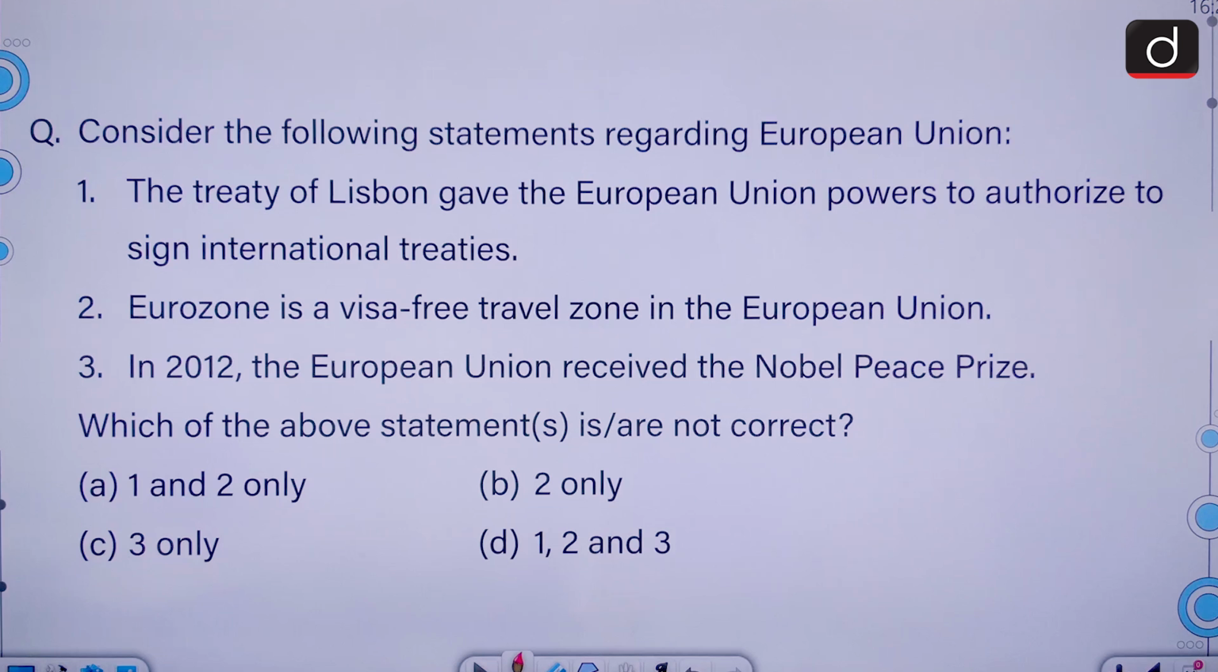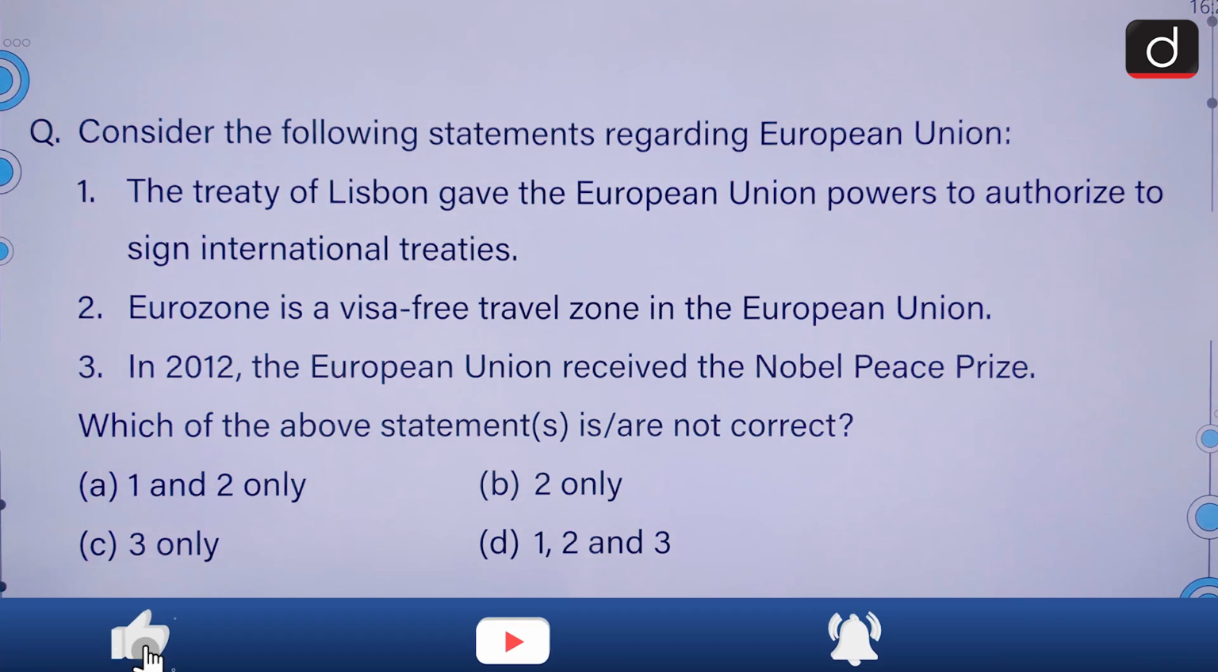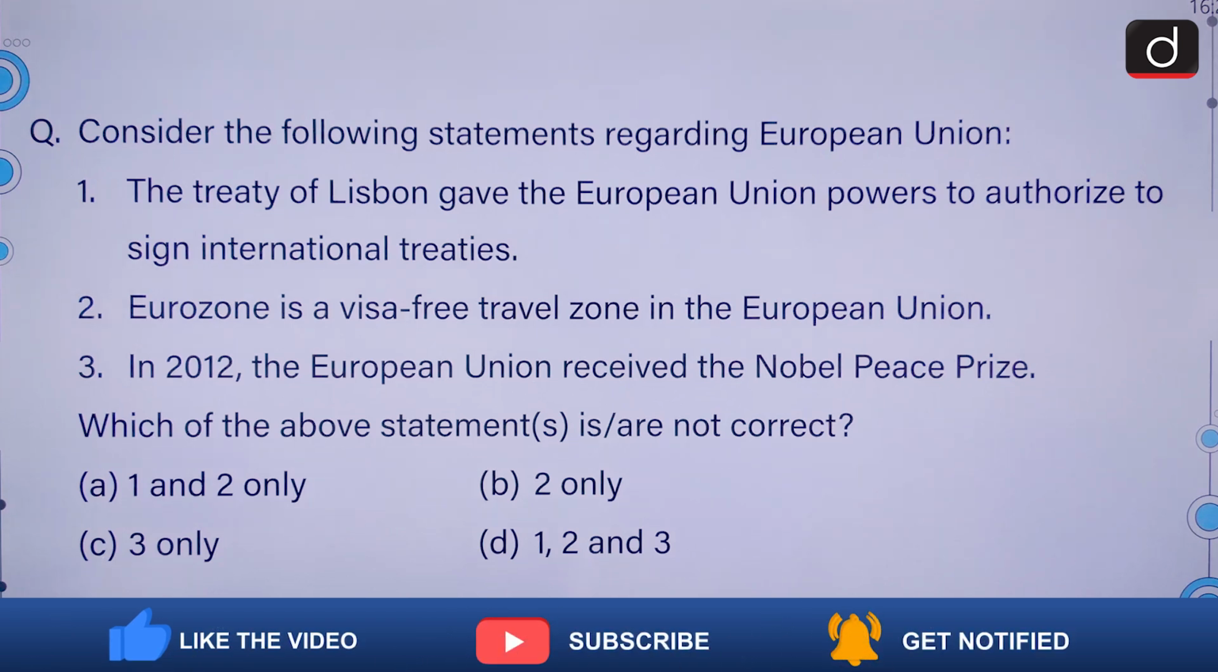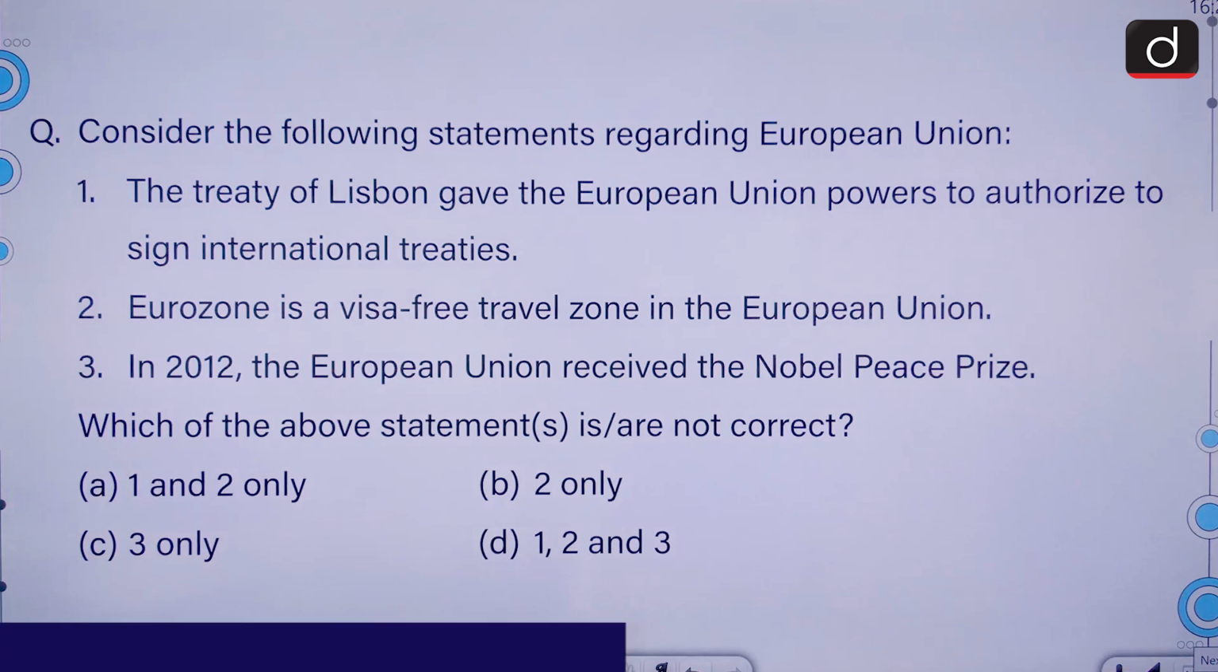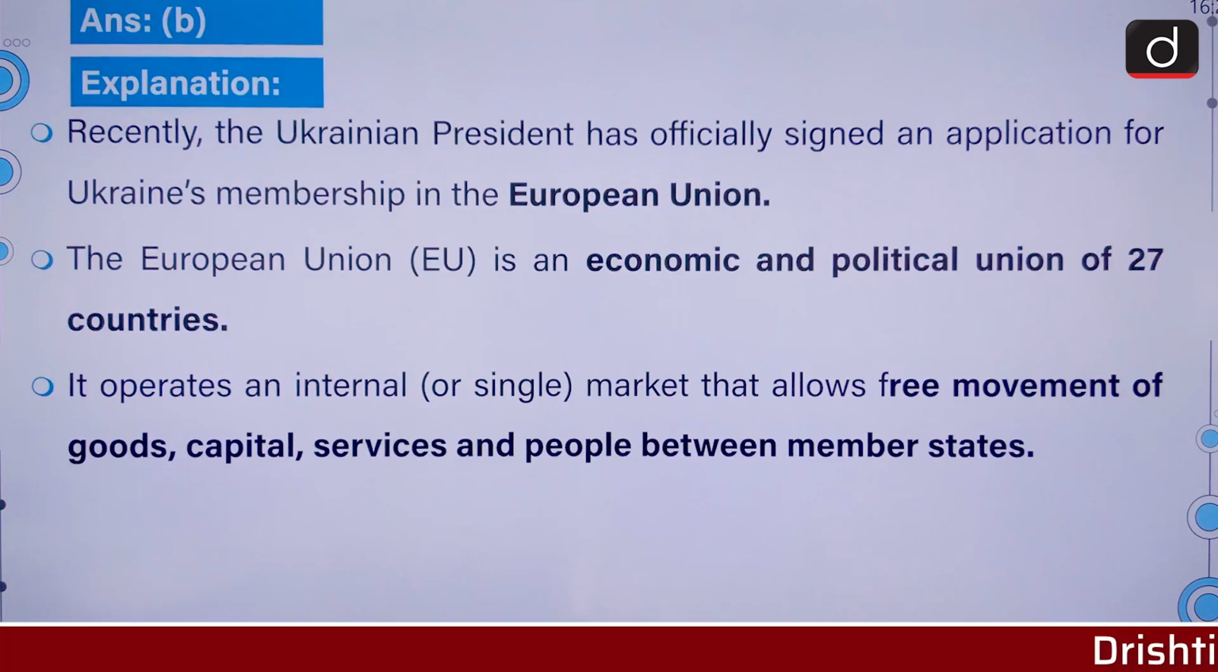Consider the following statements regarding the European Union. So we have to see amongst these 3 which are not correct. Remember that. The Treaty of Lisbon gave the European Union powers to authorize, sign international treaties, and Eurozone is a visa-free travel zone in the European Union, and in 2015 the European Union received the Nobel Peace Prize. We have to select the not correct statement. I'm again saying only the second one is not correct. B is the correct answer here.